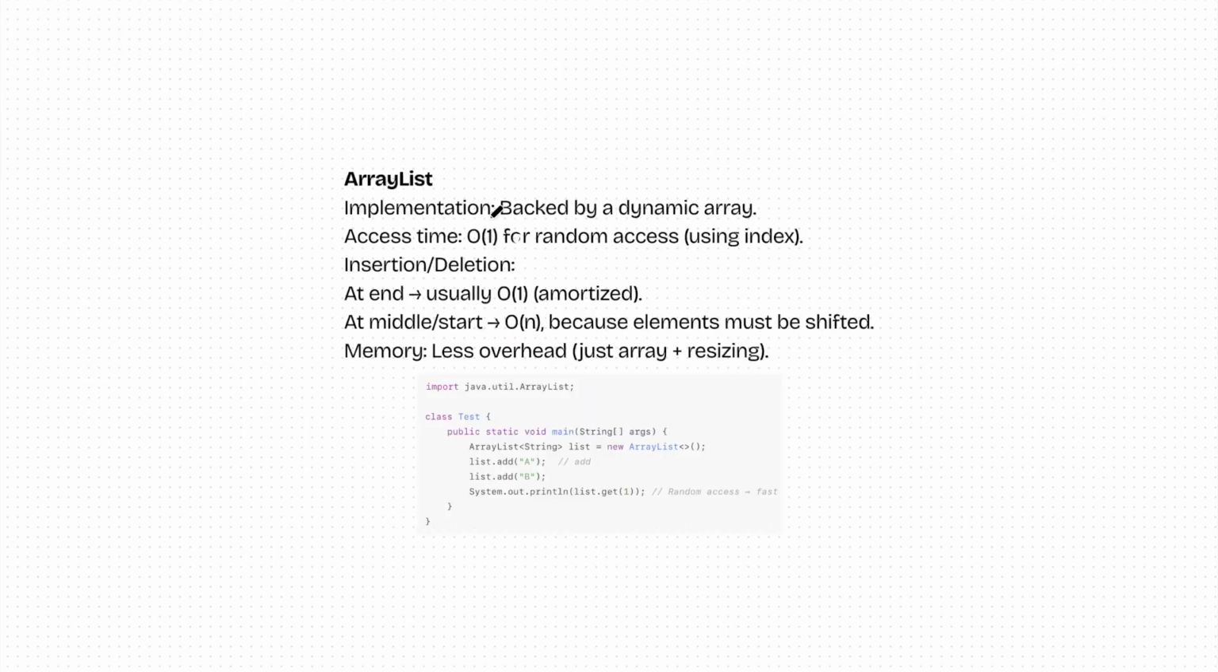So the last question is, explain the difference between ArrayList and LinkedList and which one to use when. So basically ArrayList is just an implementation backed by a dynamic array. The size can be changed anytime you want. The access time is O(1), which you should remember, usually O(1). And memory has less overhead, just array plus resizing. Alright, so this is how you create an ArrayList: ArrayList list is equal to new ArrayList, list.add, list.add.